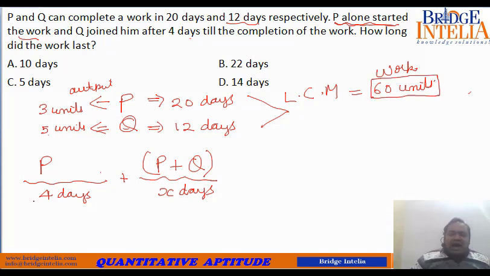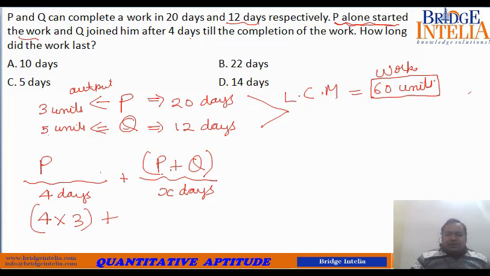That means somehow they have to produce a total output of 60 units. That is done in this method. For the first 4 days, P alone was working, and after that Q and P began to work together. For how many days we don't know, but the result was that the work was completed. That means a total output of 60 units was achieved. So P's output is 3 units, working 4 days, so 4 into 3.